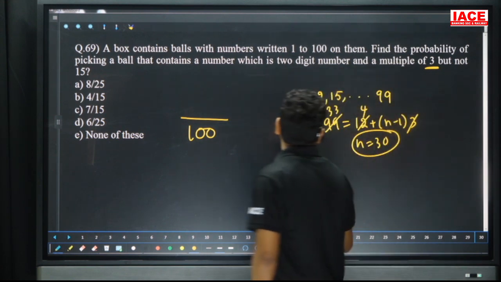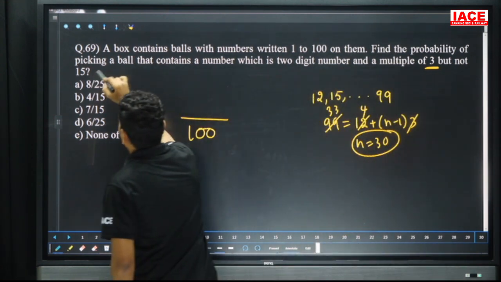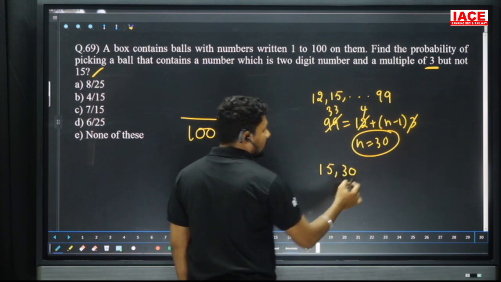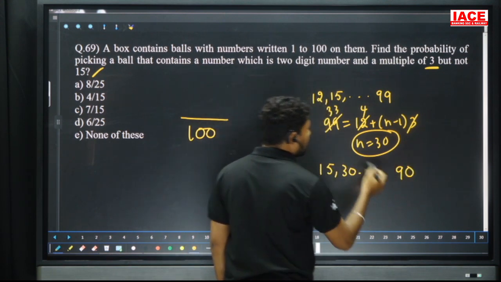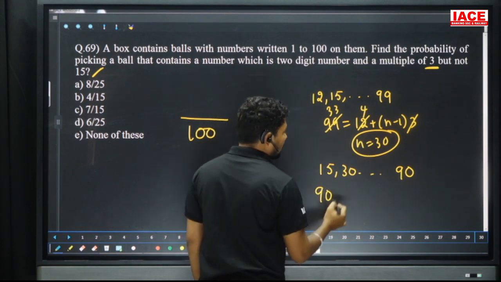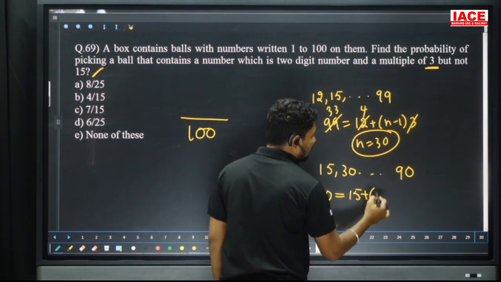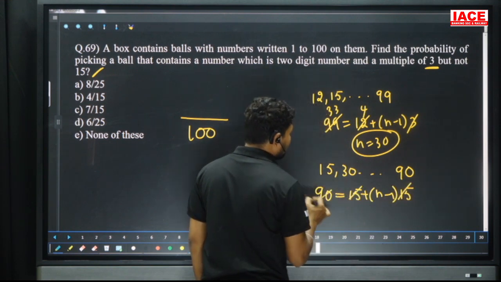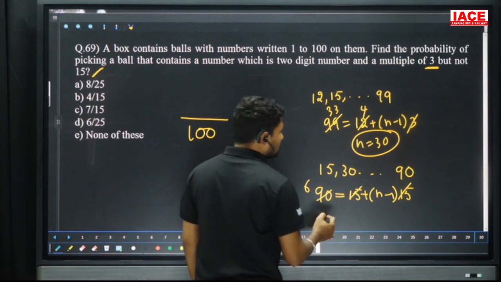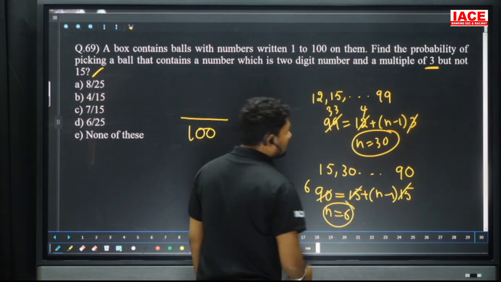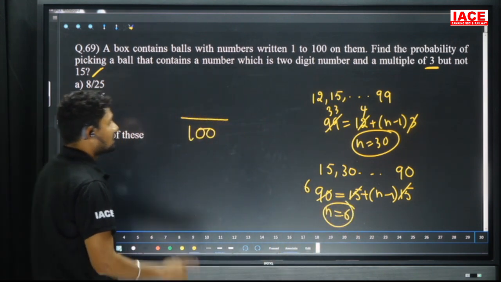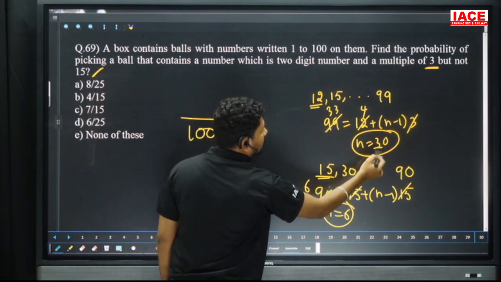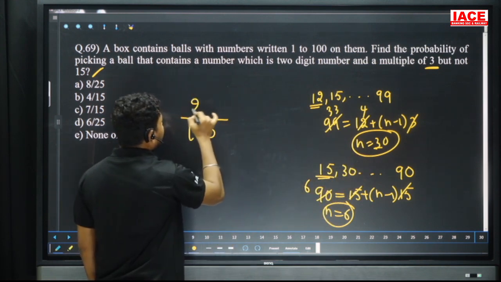In this particularly we required but not by 15. But not by 15 means started with 15 and next number is 30 and it is going up to what is the number? 90. Here also the same formula you can apply. A plus n minus 1 into d. 15 plus n minus 1 into common difference is 15. 15 cancel, 15 cancel, 15 6s are 90. 6 minus 1 is equal here overall n. So n is equal to how many? 6. So 6 numbers are there. 6 numbers belong to 15 and 30 numbers belong to 3. From 30 we will be removing 6, remaining is how many?